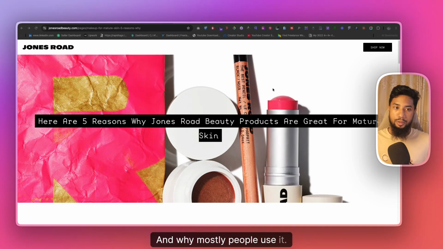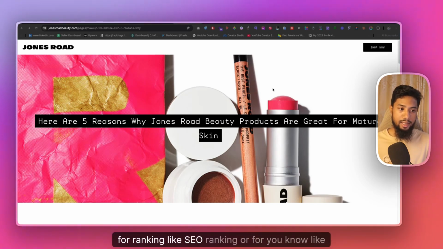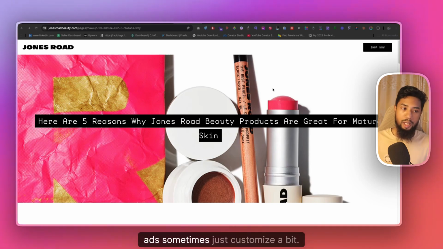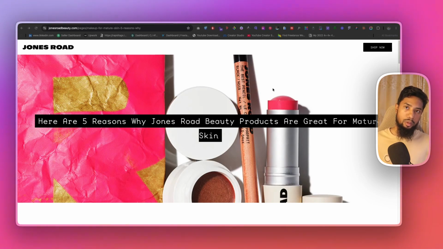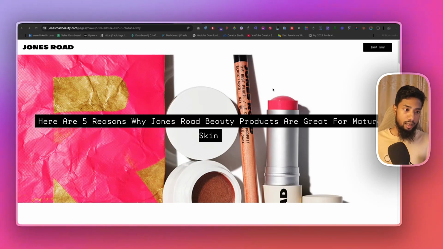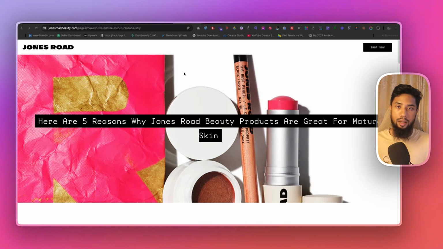And why do most people use it? A listicle is mainly used for blogs, for ranking, like SEO ranking, or in Google. Now people are also using it on ads sometimes, just customized a bit. Editorial is used by many people, like DTC brands, to build a personality or point of view around a specific product. They write about this thing. Mainly editorial is for building trust elements.